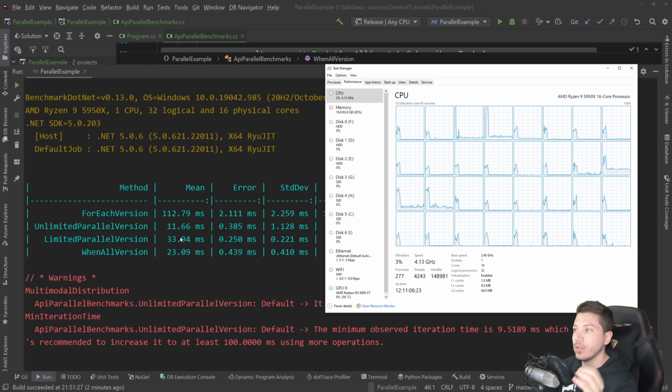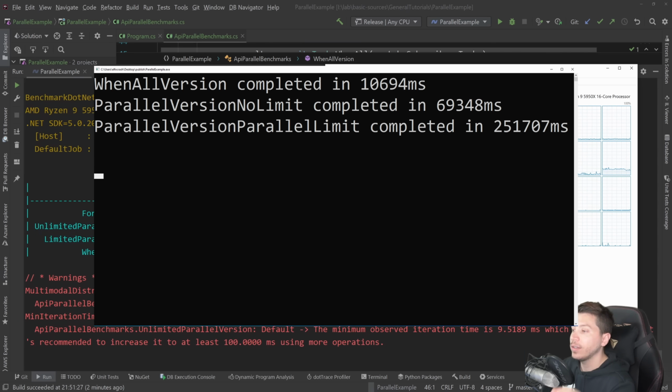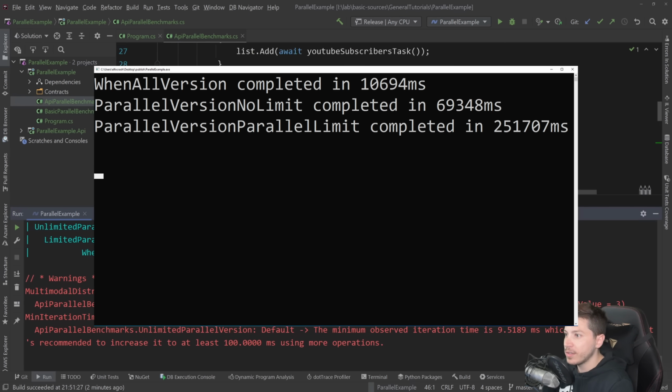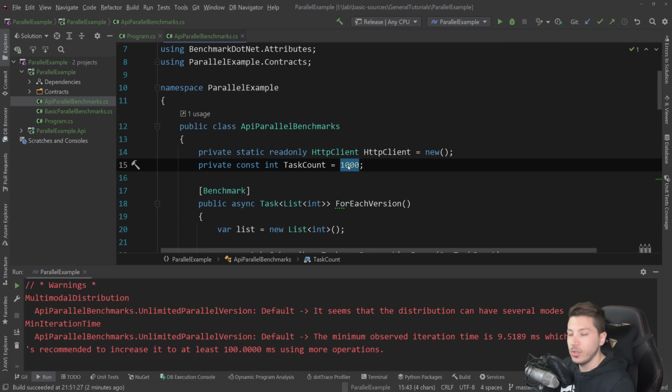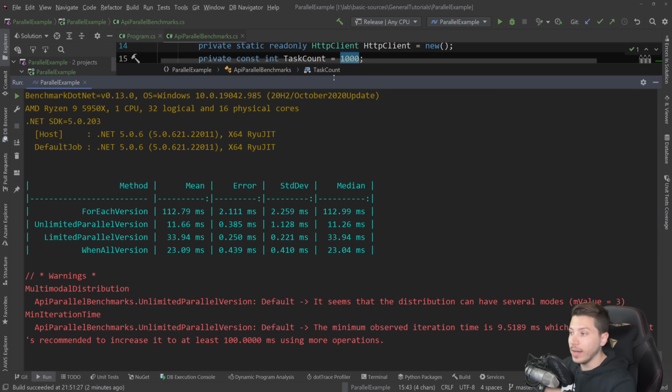And in fact, I actually spun up an Azure VM which only has, I think, 2 vCores. Yes, 2 vCores. And I'm going to put the results right here on the screen right now for you to see. And you can see that the same operation, with the only difference that this actually did 100 iterations, not 1,000. That's the results you're getting. So you can see how much discrepancy there is when you have a lower quality silicon, how this will perform, as opposed to the WhenAll version, which is actually performing better in that case.